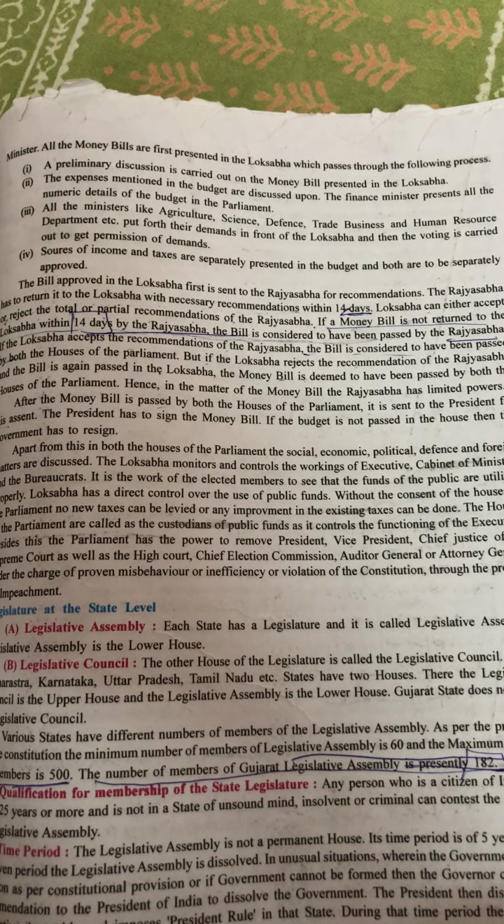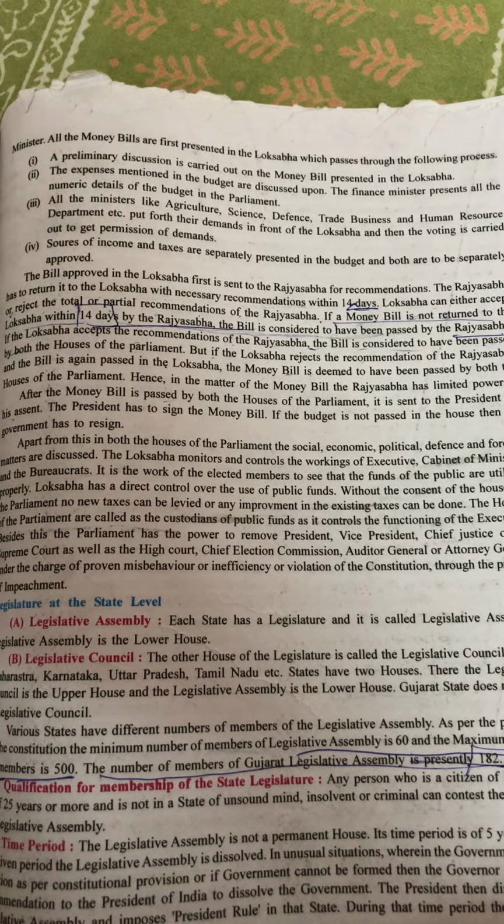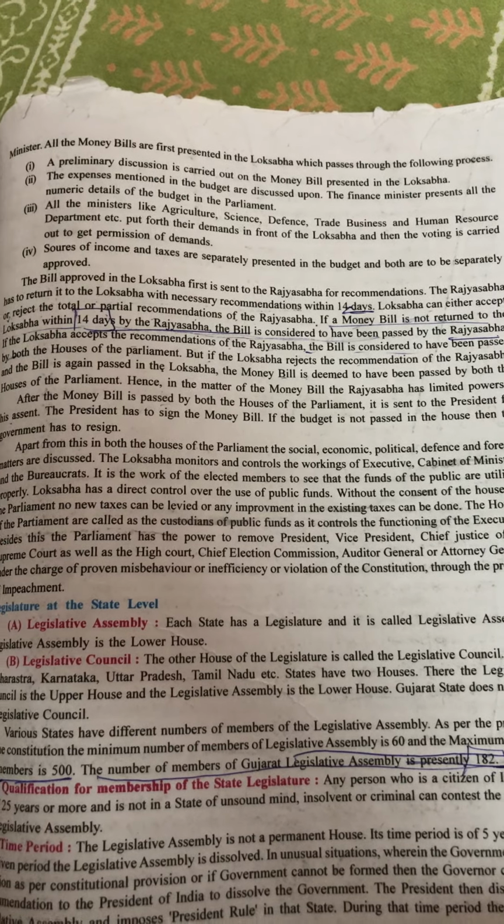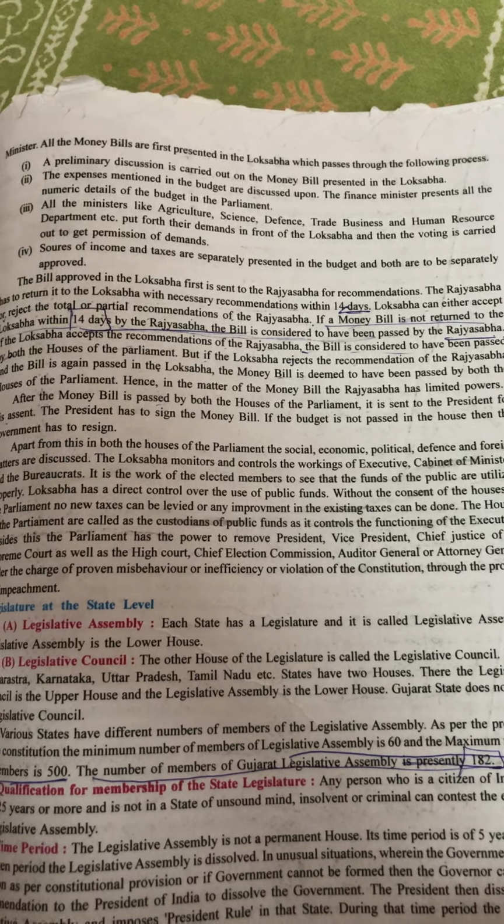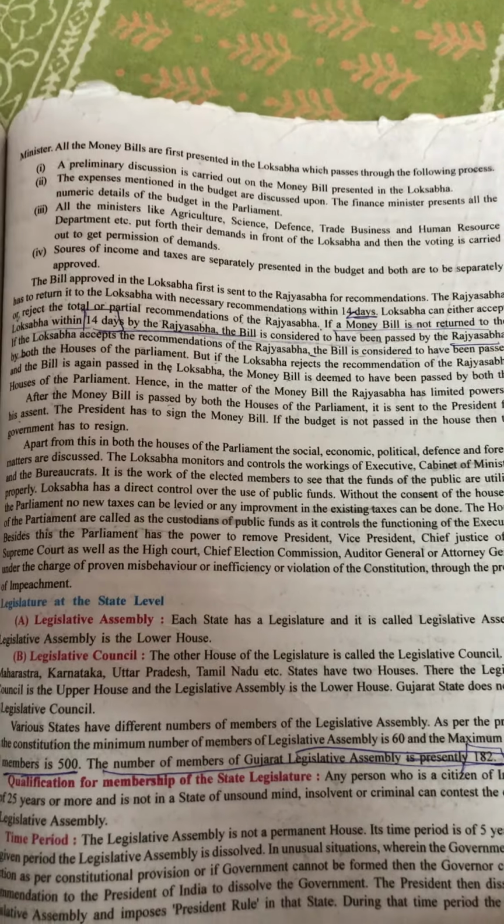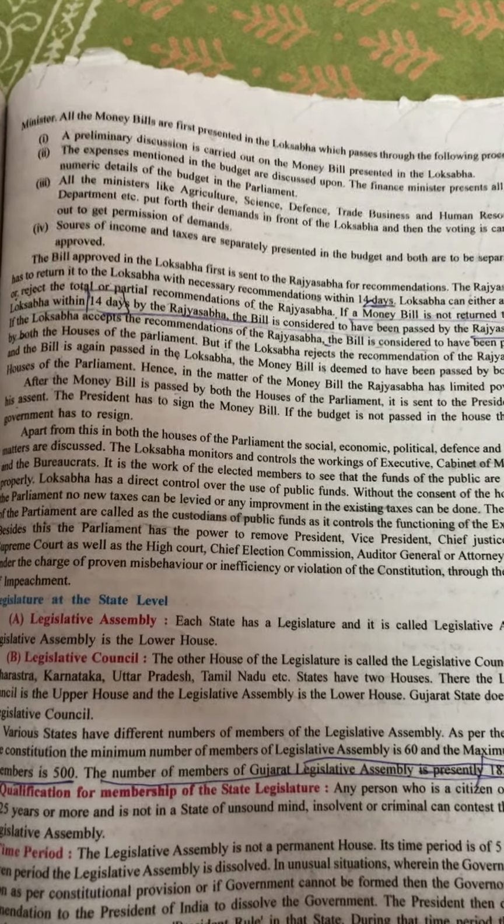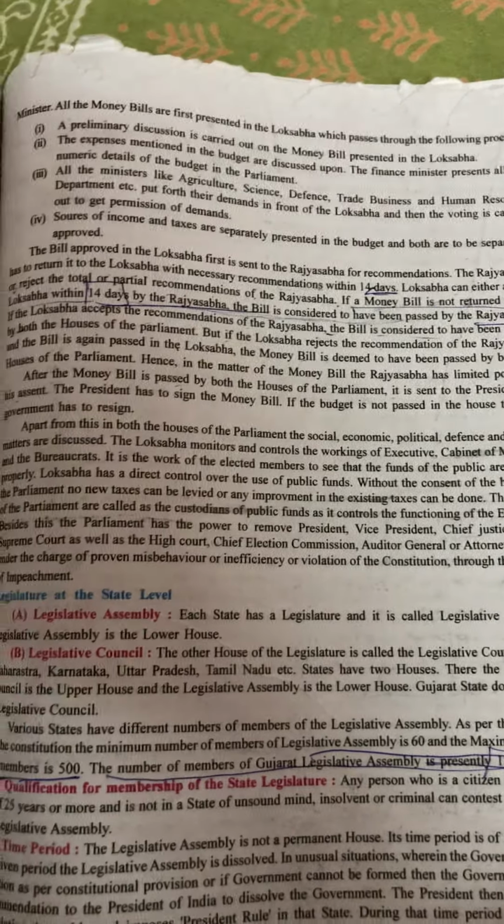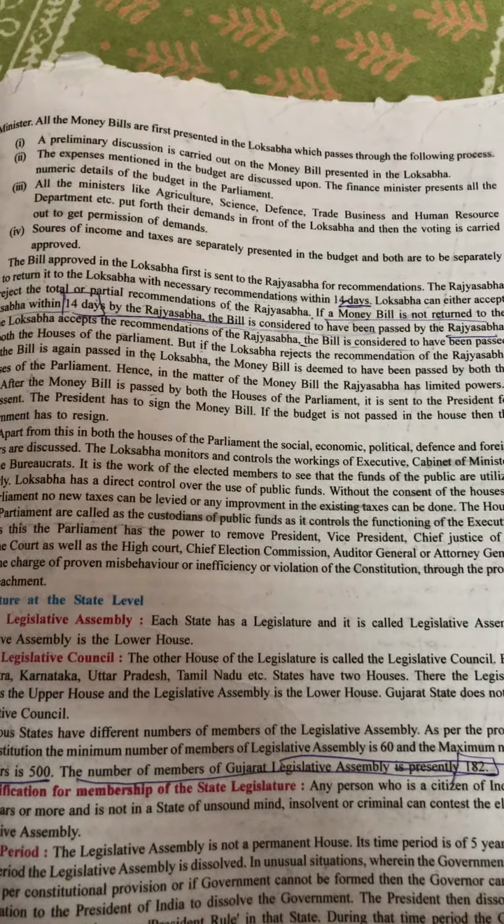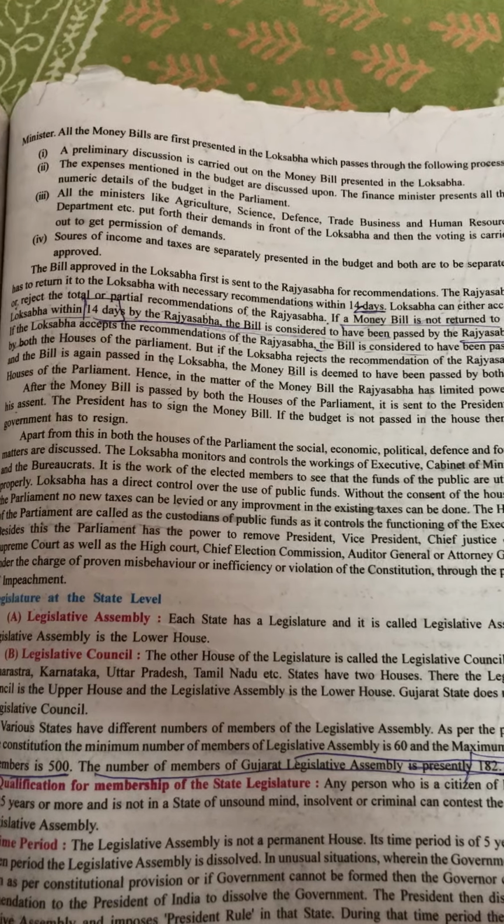If a money bill is not returned to Lok Sabha within 14 days by Rajya Sabha, the bill is considered to be passed by Rajya Sabha. So if within 14 days Rajya Sabha does not return the money bill to Lok Sabha with suggestions, then it is automatically understood that the bill is passed by the Rajya Sabha also.